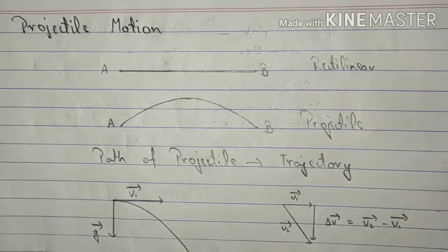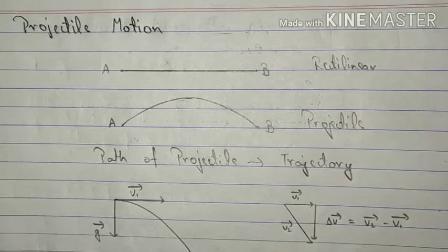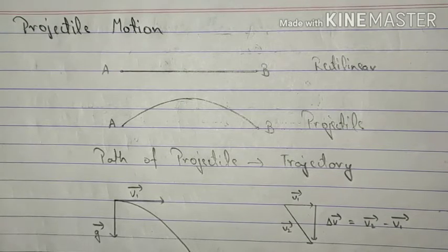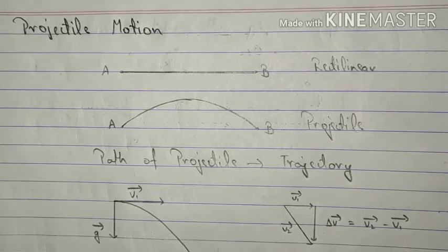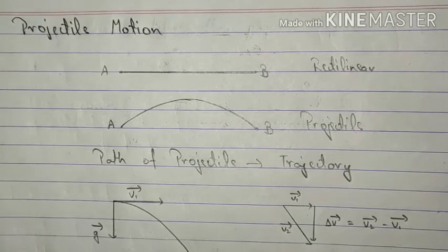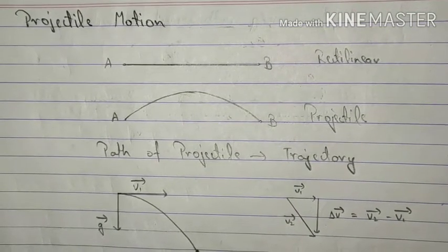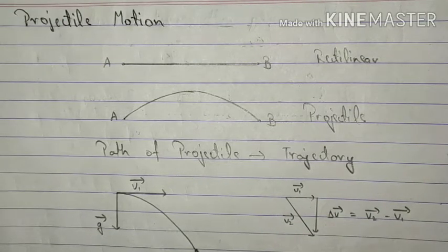Good morning, students. Today we are going to study projectile motion. If you remember, we have already studied two types of motion, that is rectilinear motion and curvilinear motion. Rectilinear motion was defined as a motion in one dimension where the body moves in a straight line. However, when the body undergoes a curvilinear motion, it travels in a plane. We can also call it a plane motion.